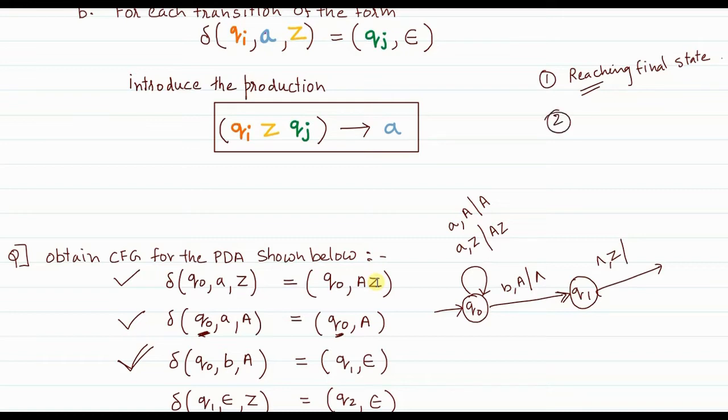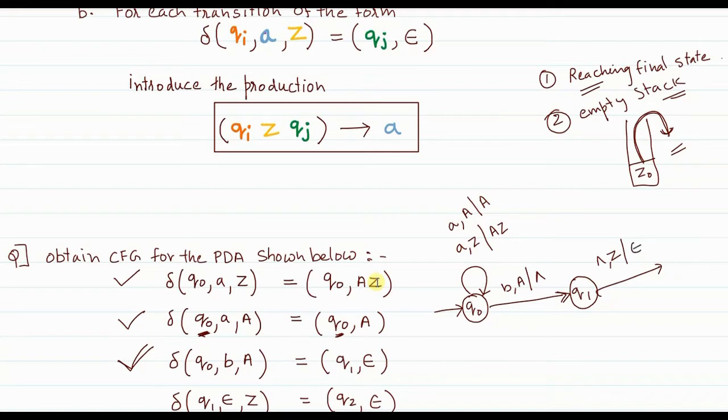But the second way of accepting the given string is called emptying the stack. The approach is actually the same, but in emptying the stack, suppose finally when there is nothing remaining to be read, Z0 is on top of the stack. Instead of performing a no change operation, we remove this Z0 also out of the stack. Okay, so that's a pop operation. The last thing that we do here is a pop operation, right?